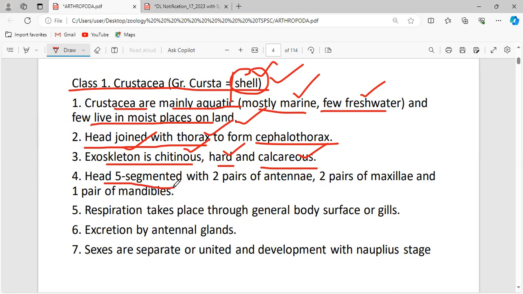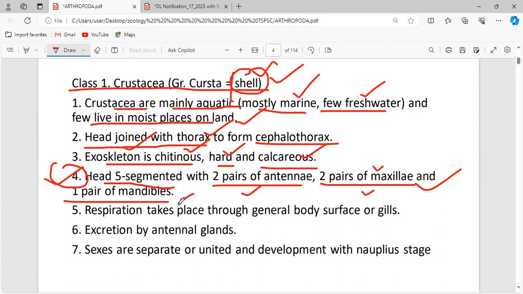The head is 5 segmented with 2 pairs of antennae, 2 pairs of maxillae, and 1 pair of mandibles. This will change for each class placed under the phylum Arthropoda. So you have to make a note of it. There are 5 segments present in the head. That is why we say metameric segmentation is also seen in the phylum Arthropoda.